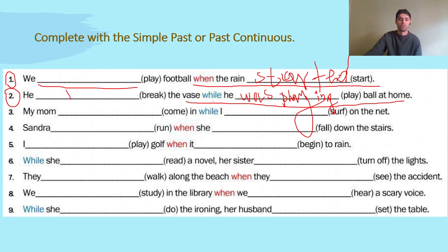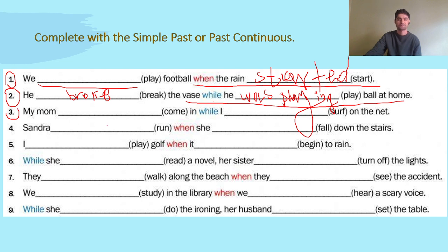We use broke because it is in the past, and the past form of break is broke. That's why we put he broke the vase while he was playing ball. Do you understand? Great.